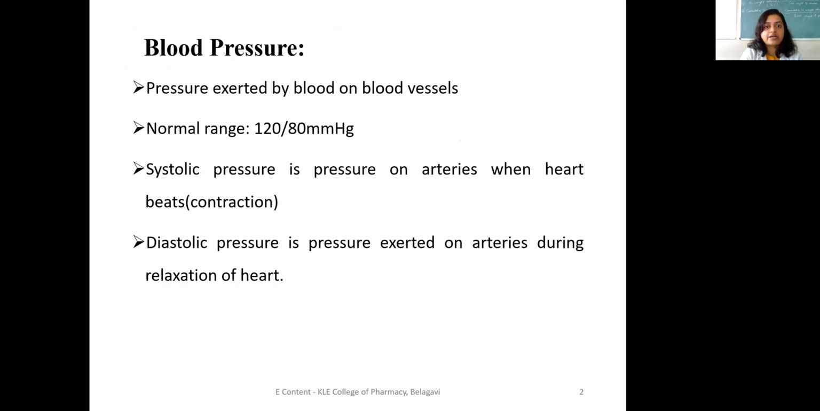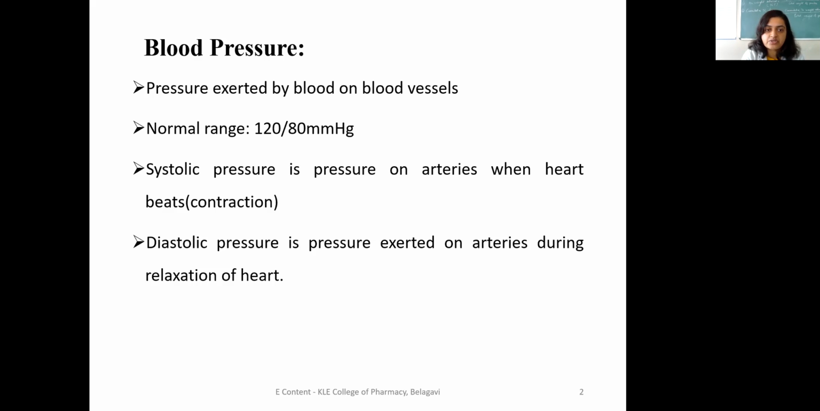We know that normally blood is flowing through the vessels. During the normal flow of blood, if there is a pressure, if there is a disturbance, that is called blood pressure. So the pressure exerted by the blood on the blood vessels is nothing but blood pressure. The normal range of BP is 120 by 80 mmHg.